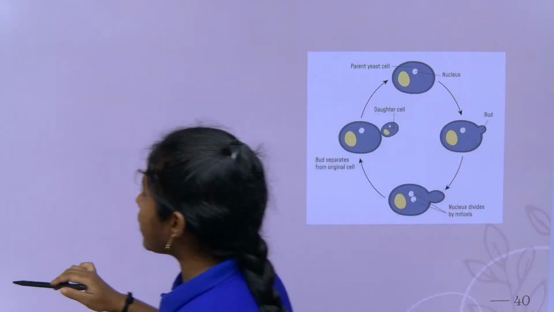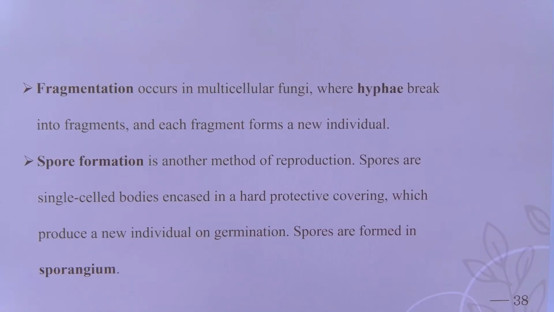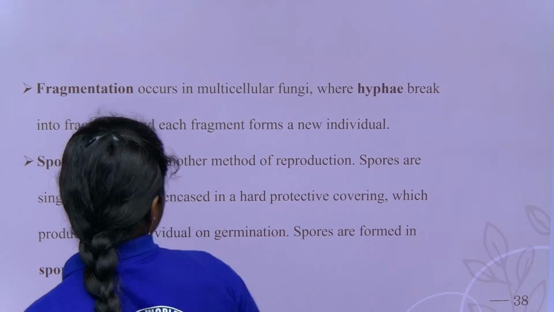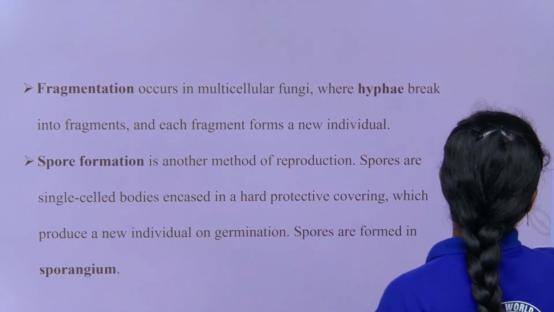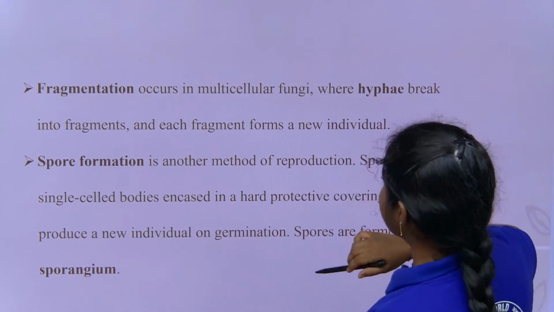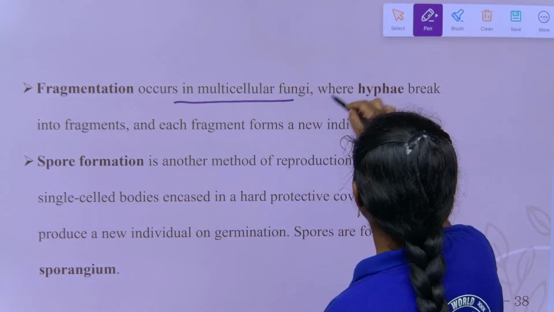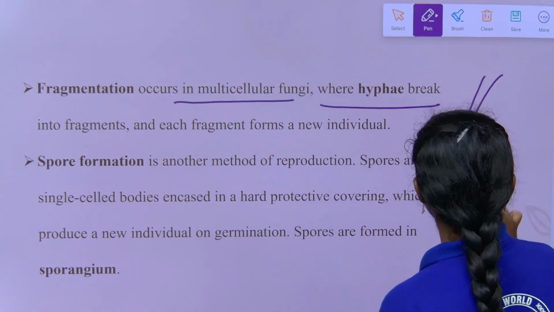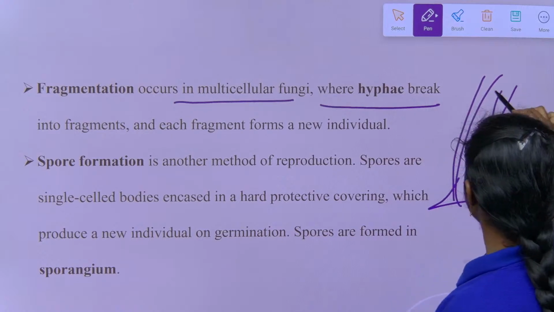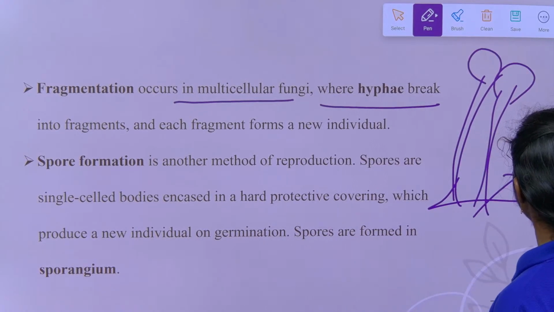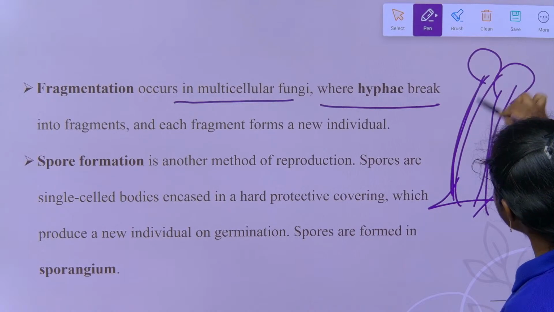See what they have given about fragmentation. Fragmentation occurs in multicellular fungi where hyphae break down. Here it is happening in multicellular organisms. Take Rhizopus; you can easily remember the name as it has rising parts, right children?